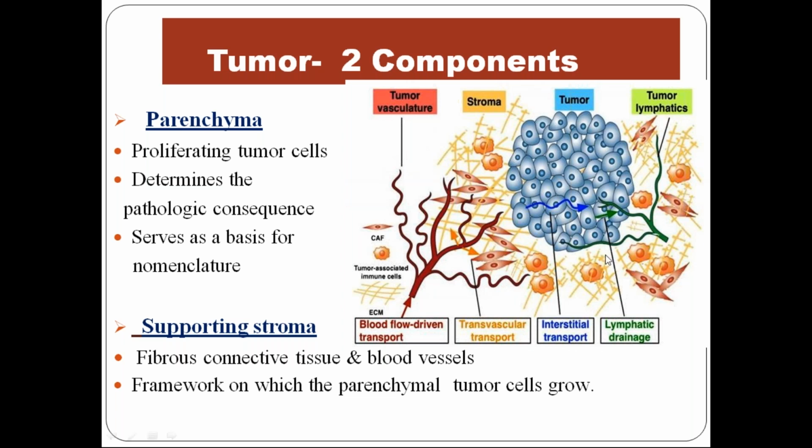Now, this parenchymal component requires a foundation so that it can grow. That foundation is provided by the stroma, which supports the parenchymal component. And what does that stroma consist of? It consists of fibrous connective tissue and a lot of blood vessels as well as lymphatic drainage. So you see, tumor cells also require nutrition and oxygen, which they get from the blood supply.